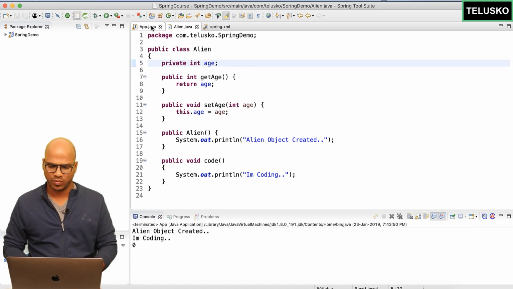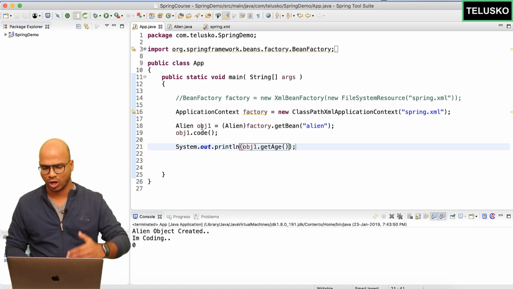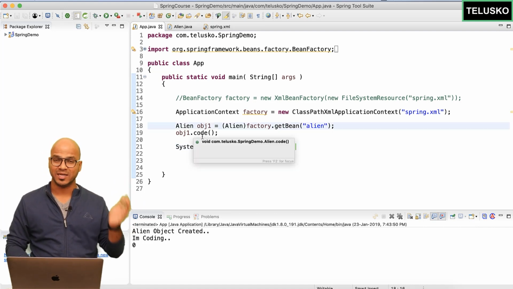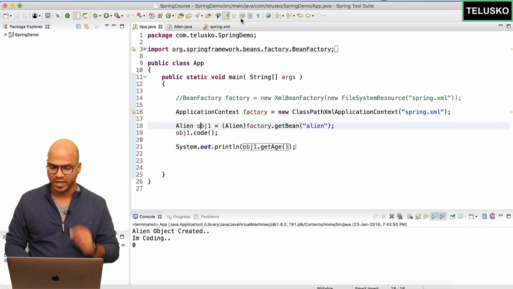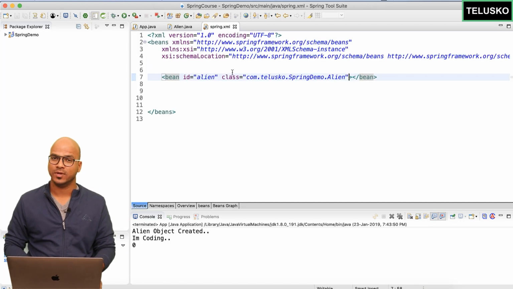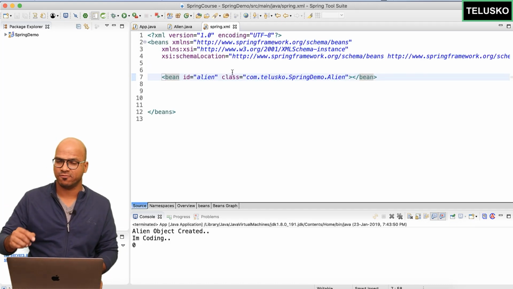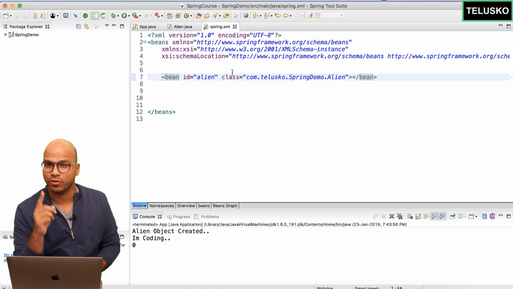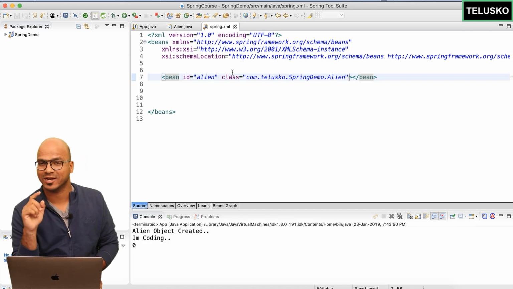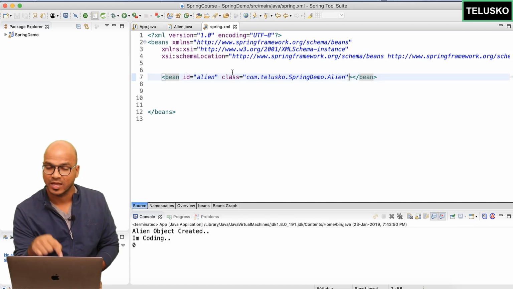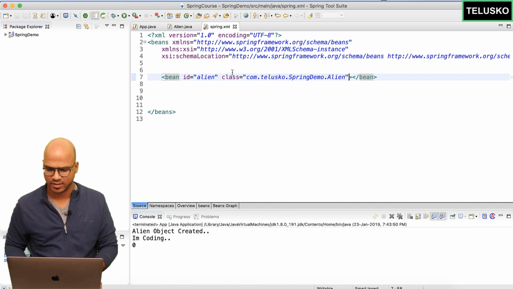That's one option. Otherwise, you can just go to app. When you create the object, you can assign it manually. You can pass it to the constructor. What if you want to assign the value in the Spring Bean itself? Because remember, the object will be created by Spring Framework. So the constructor will be called by Spring Framework, right? So I want to assign the value for age here in this XML file. Can we do that? Let's try.